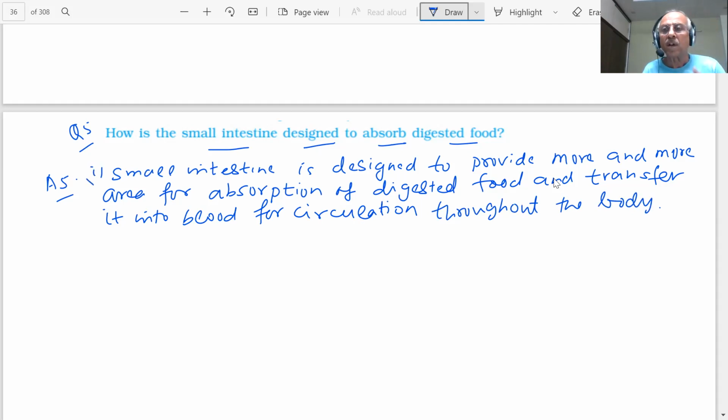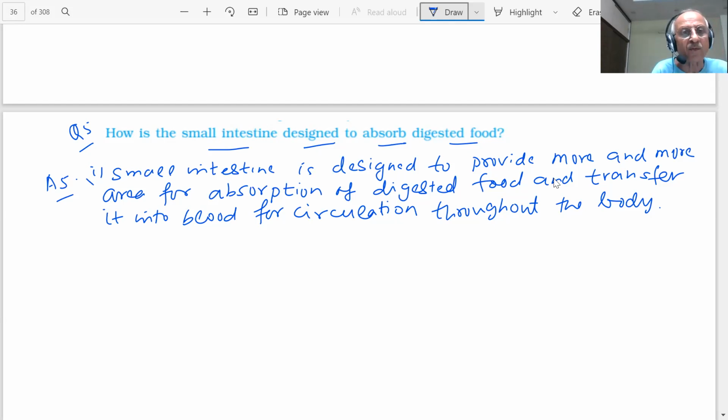What happens? You are having the intestine, the food will be absorbed, and it has a large surface area, it will absorb, student, the digested food, and then this has to reach each and every cell of the body, student. How? Through the blood. So blood circulates that throughout the body, student.